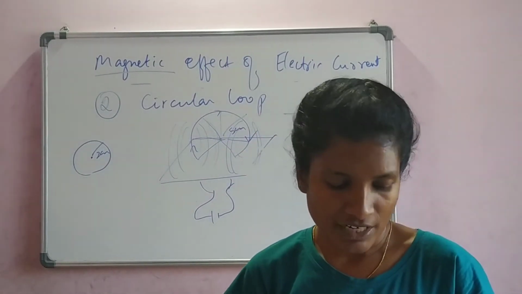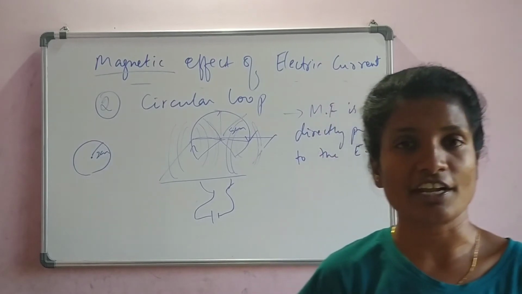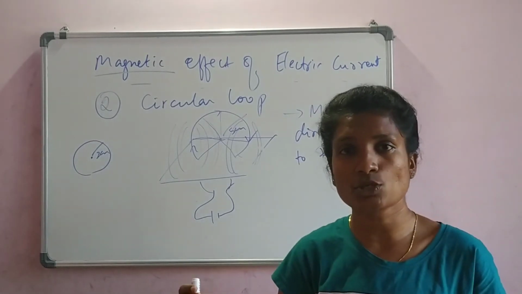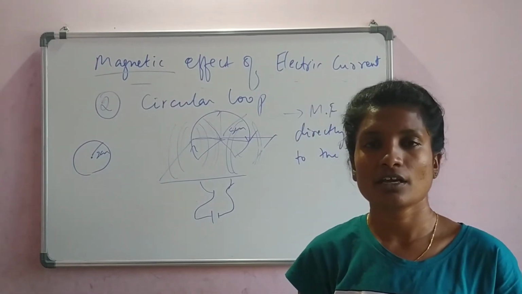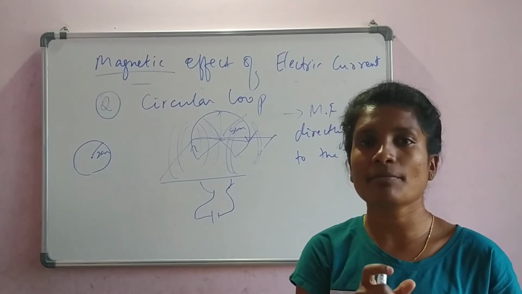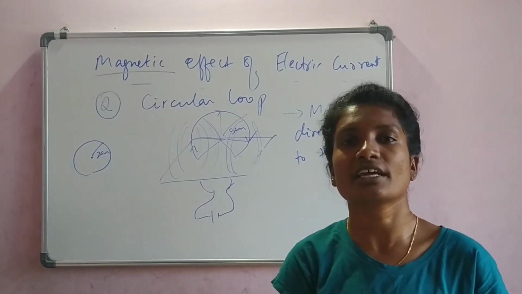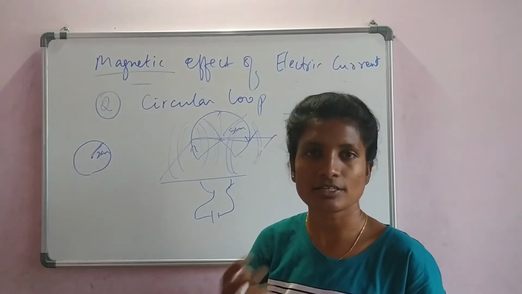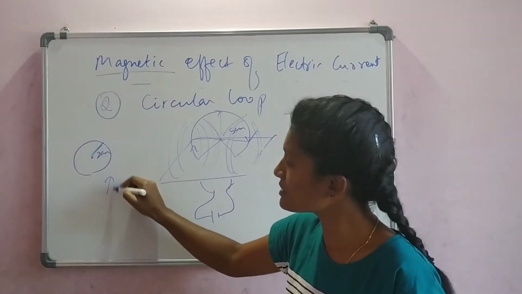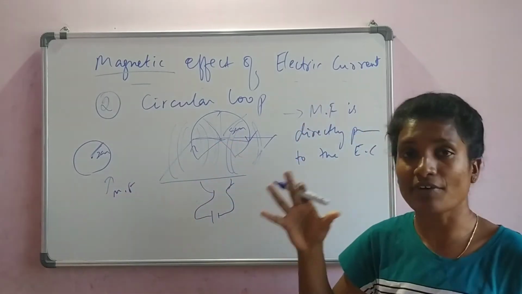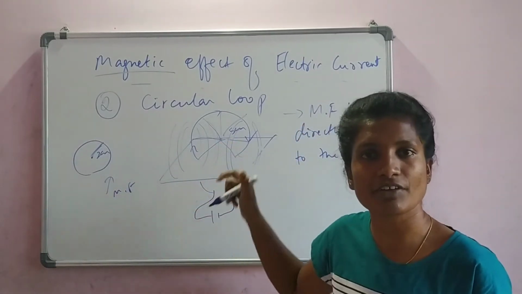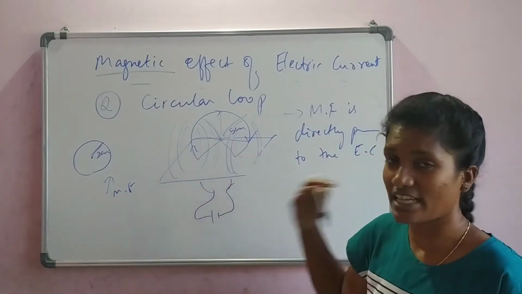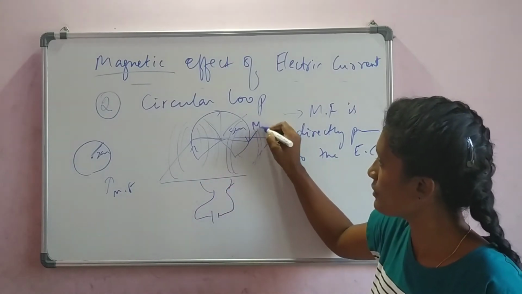The magnetic field is inversely proportional to the radius of the loop. The more the radius you take, the less is the magnetic field. The lesser the radius, the more is the magnetic field. Here we have less radius, only 2 centimeter, so the magnetic field is more. Here we have 5 centimeter of radius, so the magnetic field is lesser. The strength of the magnetic field is weak here.